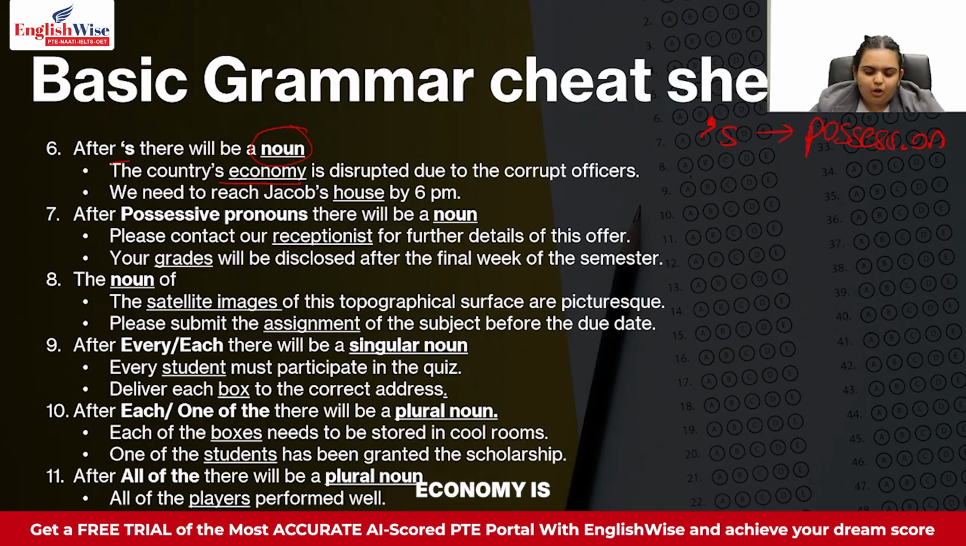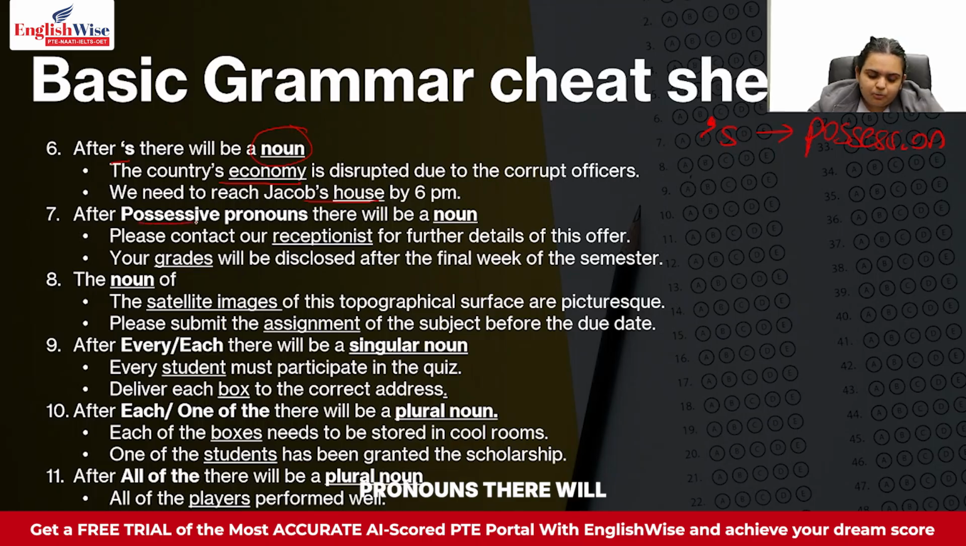The country's economy is disrupted due to the corrupt officers. We need to reach Jacob's house by 6 p.m. Now over here, the house represents Jacob's, or the house belongs to Jacob. So over here we will say Jacob's house, apostrophe S, Jacob's house.